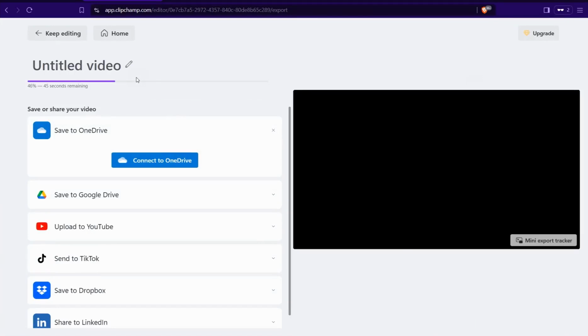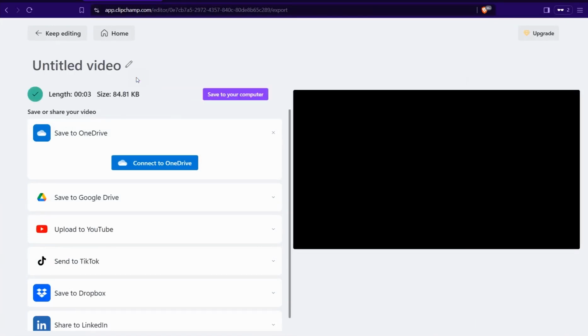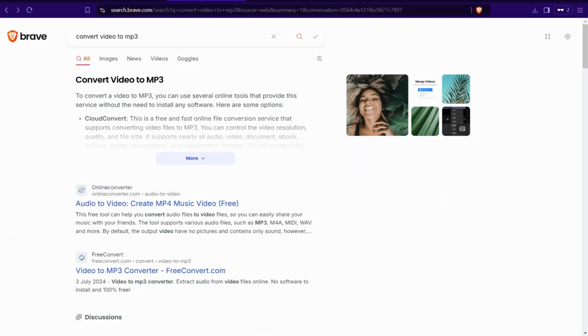It's time now to convert this video, or these video clips, to MP3 tracks. And here I'm going to show you an awesome tool that you can use for free. That is an online converter that converts video to audio. For sure you can type something like convert video to MP3 or extract MP3 from video and so on. So you can click over this option.